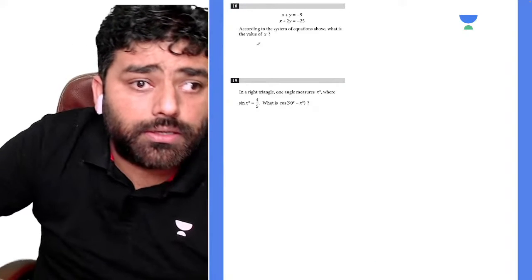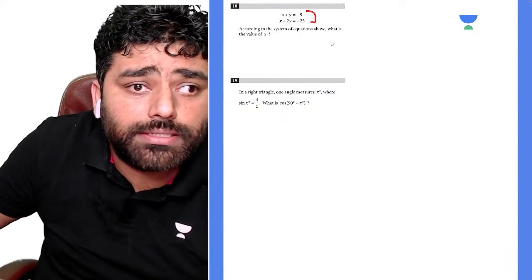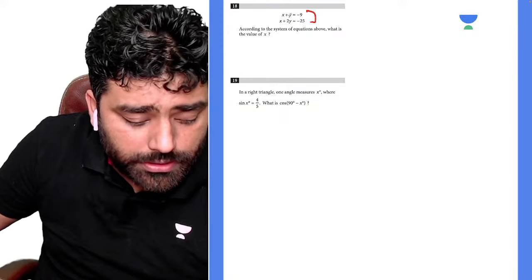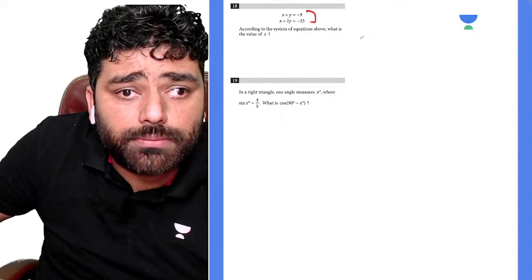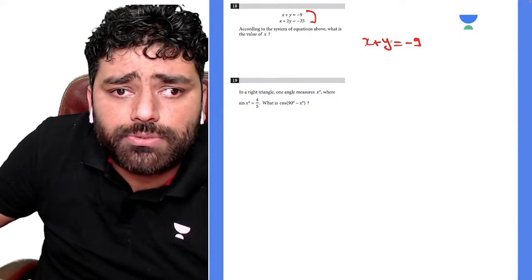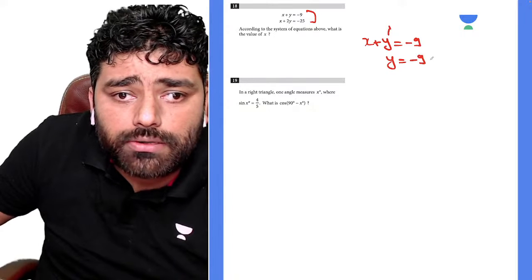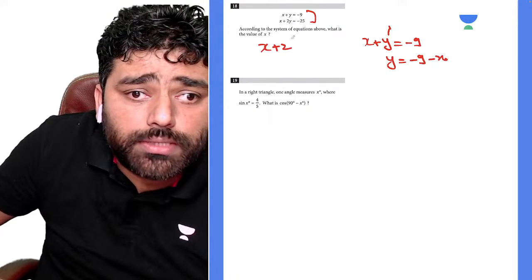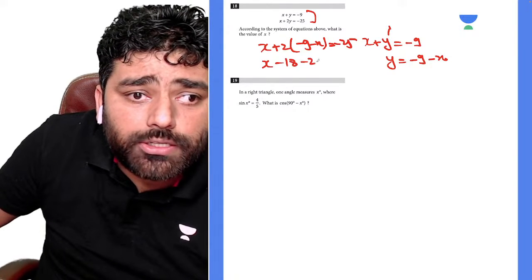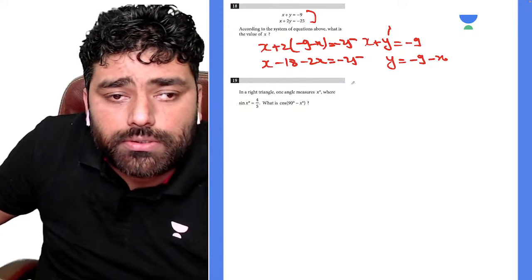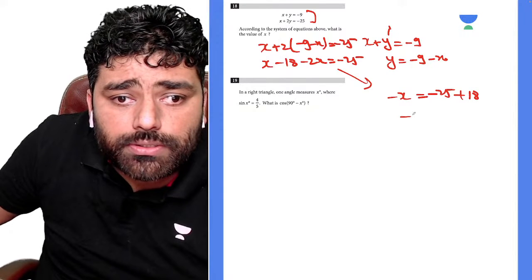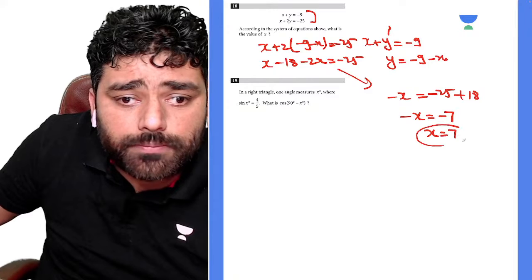Okay, then question number 18, what do we need to find? You need to find the value of x there. There are two ways to solve this. Either you can multiply by 2 in equation 1, or you can directly subtract here. What you exactly need to find is the value of x, so better you substitute the value of y from here. So that is negative 9 minus x. So x plus 2 times negative 9 minus x is equal to negative 25. So x minus 18 minus 2x is equal to negative 25. So this is going to be negative x is equal to negative 25 plus 18, right? So negative x is equal to negative 7. So x is equal to 7, right?